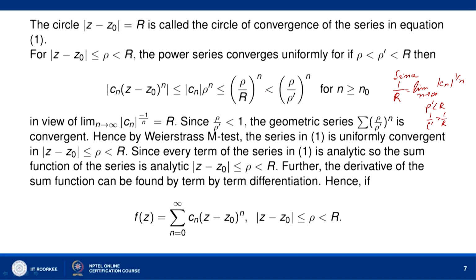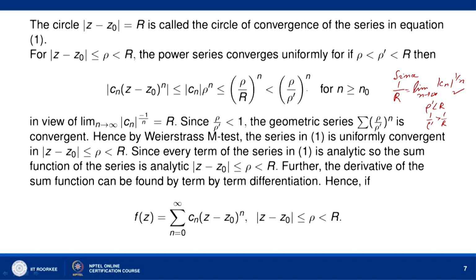So, this is less than (rho by rho dash) to the power n for sufficiently large n, for n greater than or equal to n naught. From here we are getting this inequality. So, in view of limit n tends to infinity mod of Cn to the power 1 by n equal to r, we get this inequality.